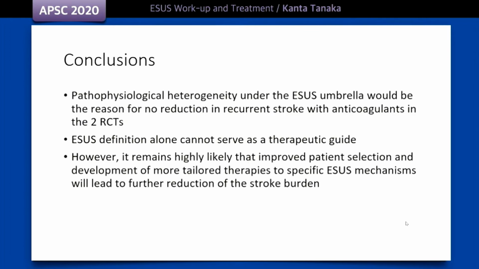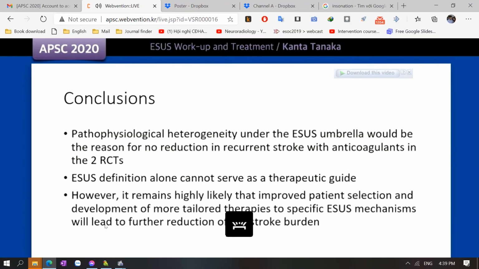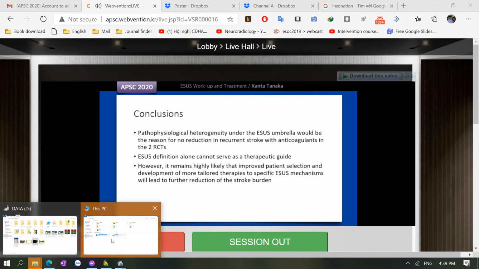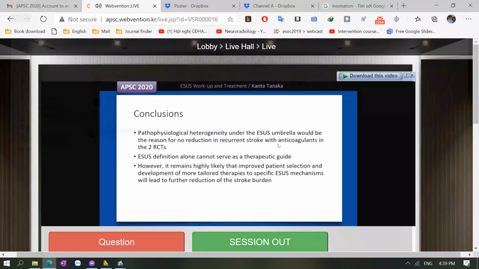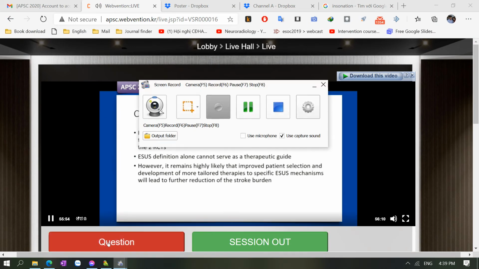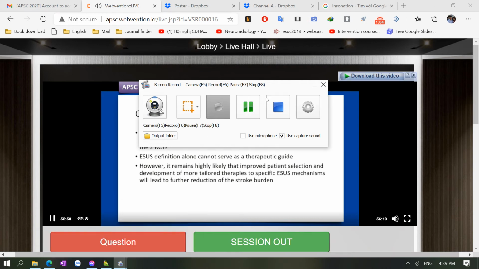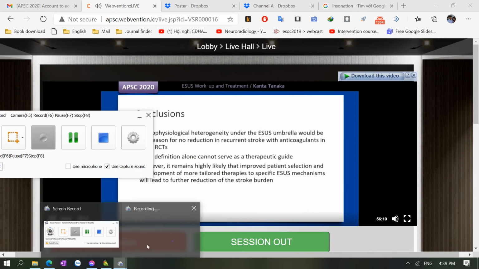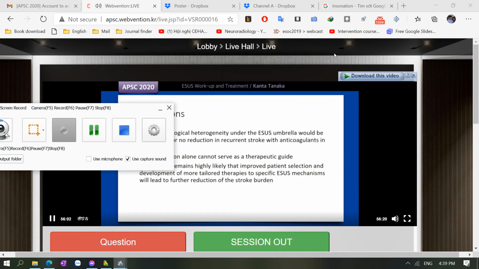I'd like to finish by making the following points. Pathophysiological heterogeneity under the ESUS umbrella would be the reason for no reduction in recurrent stroke with anticoagulant in the two RCTs. Now we know that ESUS definition alone cannot serve as a therapeutic guide. However, it remains highly likely that improved patient selection and development of more tailored therapies to specific ESUS mechanisms will lead to further reduction of the stroke burden.